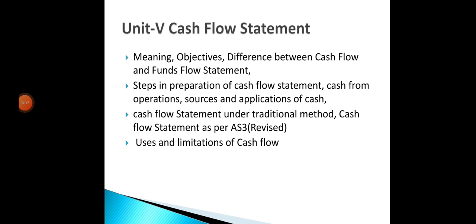And the next one, preparation of cash flow statement under the traditional method and preparation of cash flow statement as per Accounting Standard 3 revised. And the last one is uses and limitations of cash flow. So this is the syllabus of our 5th unit.